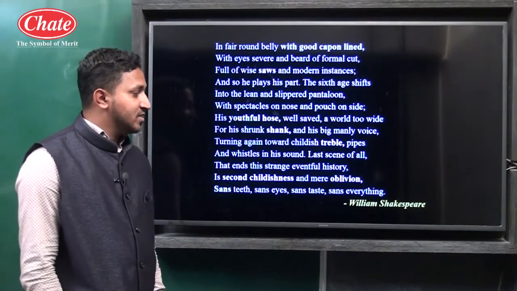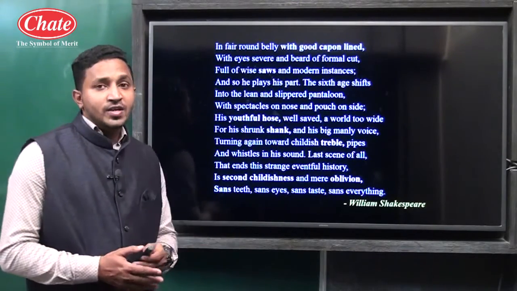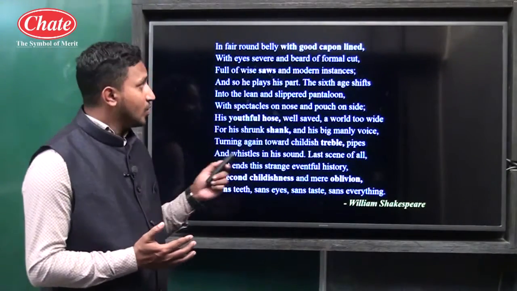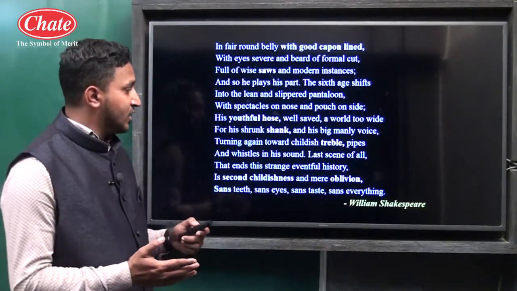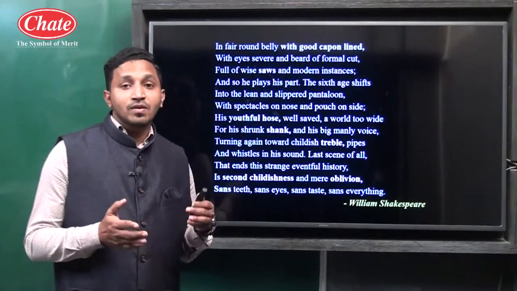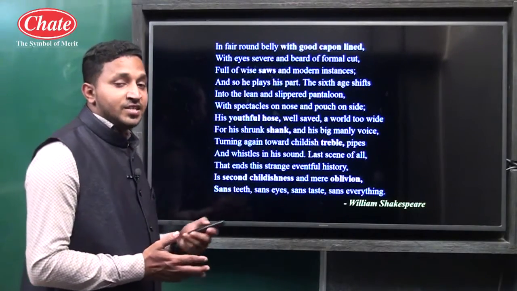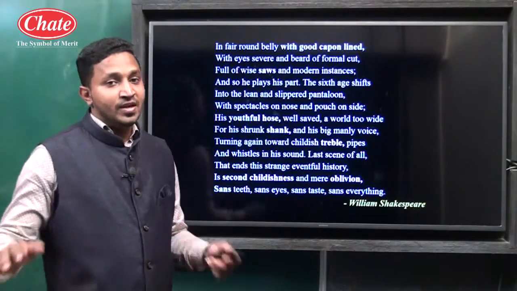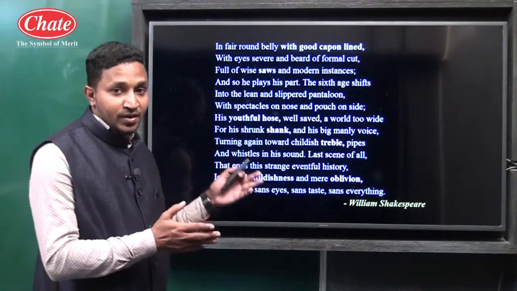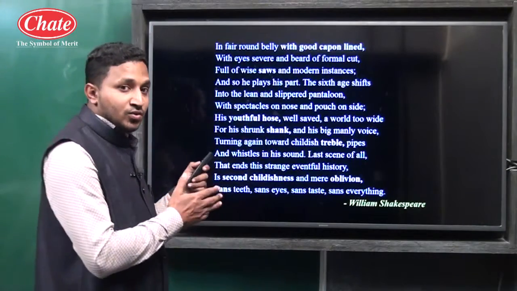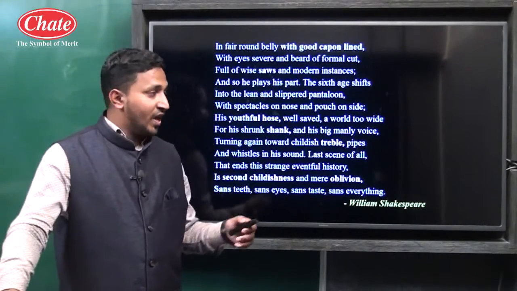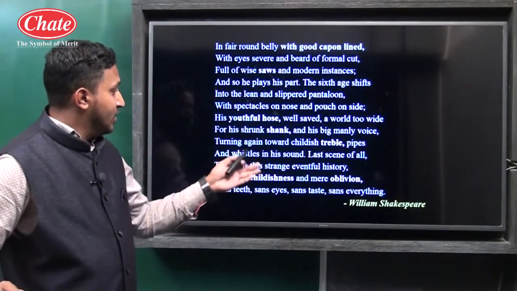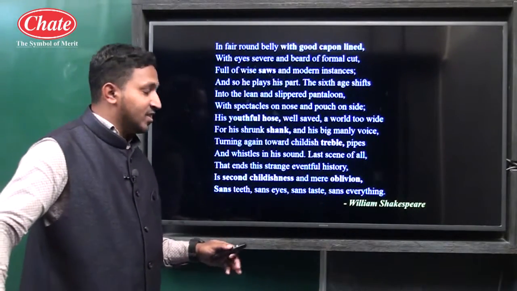So altogether, the poem "All the World's a Stage" is written by William Shakespeare. What William has tried to explain to us is that the life of a human being has been divided into 7 stages, and each stage plays different parts. It starts from the infant, then the schoolboy, then the youth, then the mature, and at last it ends as an old-age person, also known as second childishness,